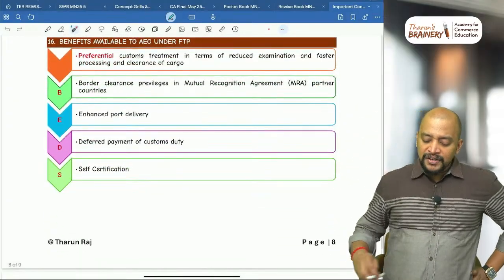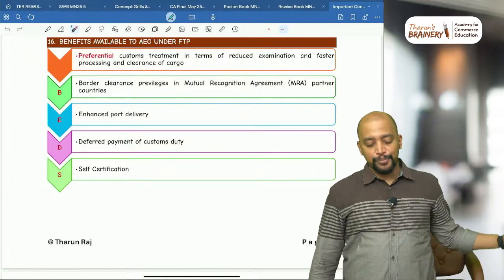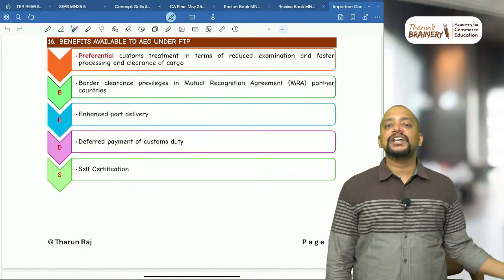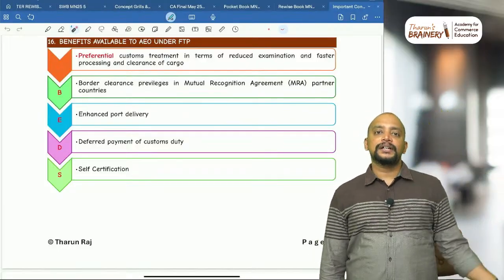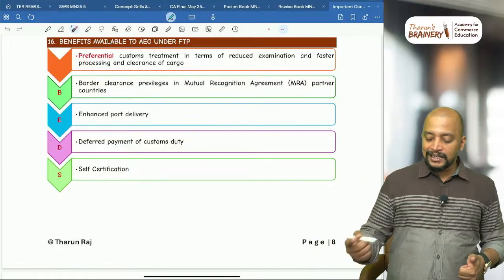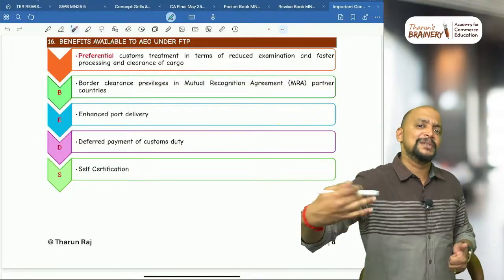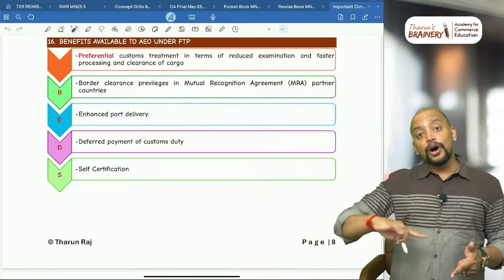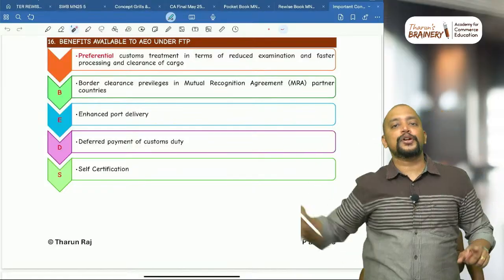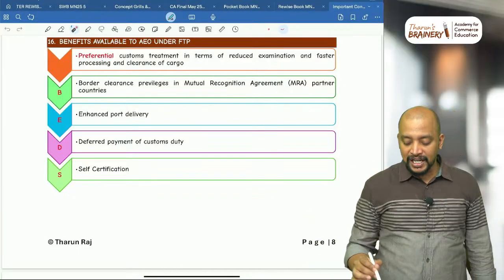Then what are the benefits available to an authorized economic operator under foreign trade policy? So authorized economic operator, this is a theory question. So remember the preferential benefits for an authorized economic operator. Number one, preferential customs treatment, in terms of reduced examination and faster processing and clearance of cargo, so their goods will be cleared immediately. Then B, border clearance privileges, not only here, so here also priority, there also priority, in those countries with which India has a mutual recognition agreement, partner countries.